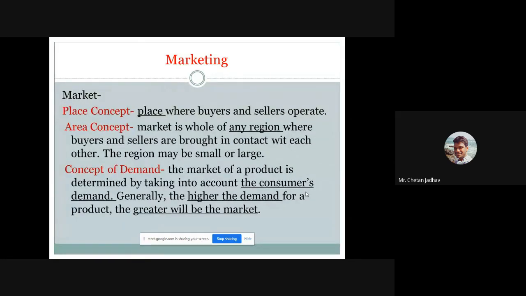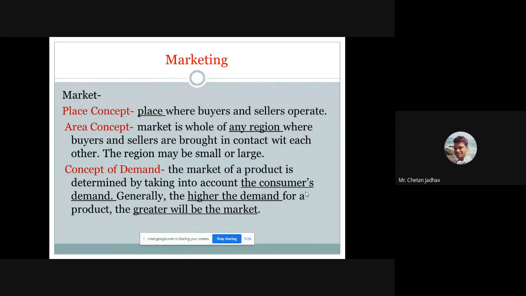Then, market. Actually, what does market mean? First, the place concept: the place where buyers and sellers operate. Whatever products you have, you have to identify those who are ready to buy your products, the buyers.